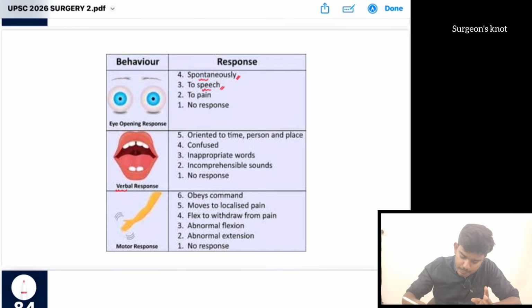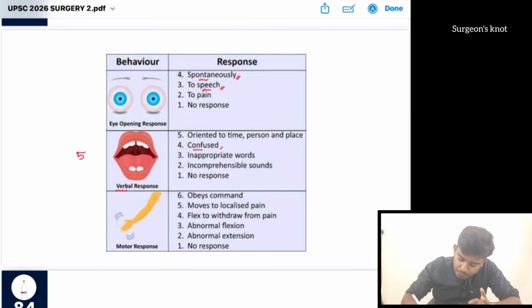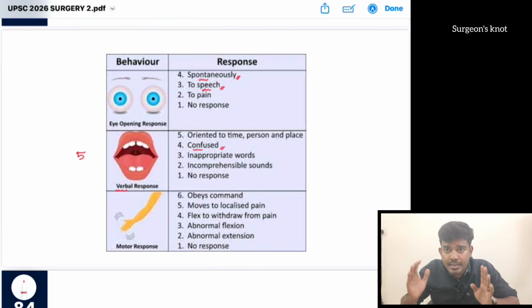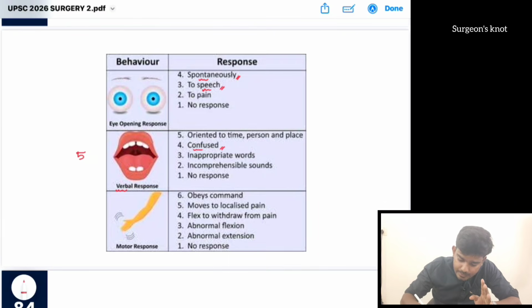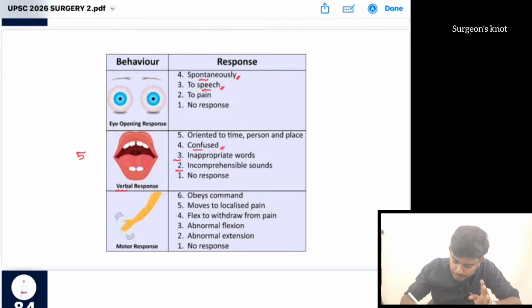Next is verbal response. Verbal response consists of 5 points. Number 5, he is oriented to time, place and person. If he is confused, then 4 points. If he speaks inappropriate words, they speak but can't form a sentence, then it is 3. If he is putting only incomprehensible sounds, no words developed, then it is V2. If there is no response, it is V1.